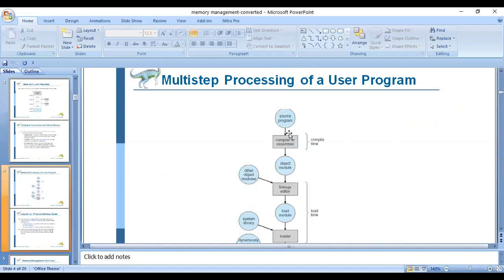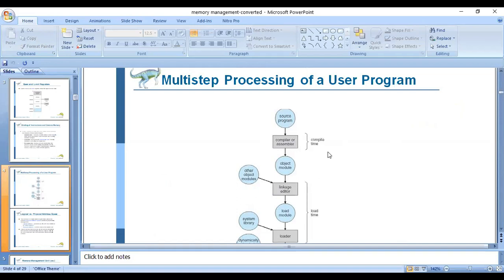First, the user gives a source program, and at compile time the program is compiled or assembled. As discussed previously, address binding means the binding of instructions and data to memory addresses, which can be done at three steps: compile time, load time, and execution time.